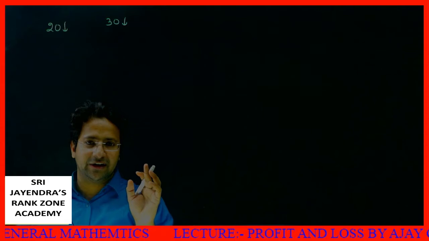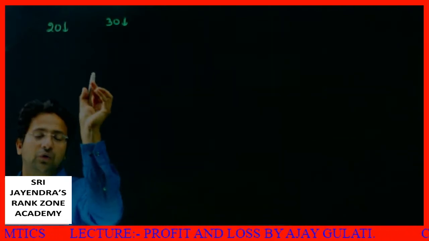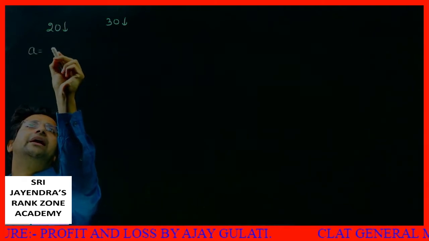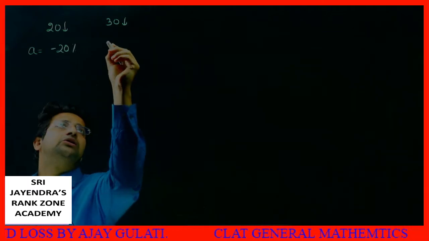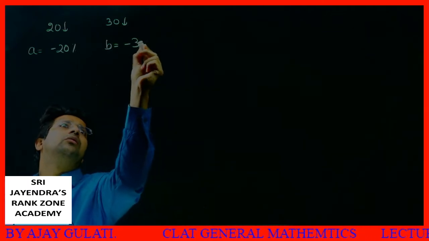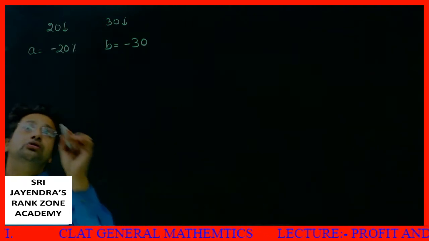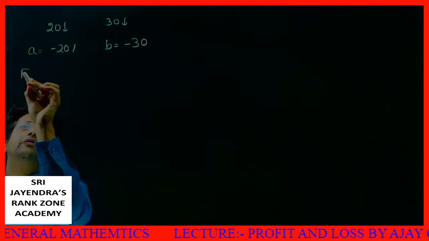I told you yesterday in the percentages concept, what is successive? Final change is successive. Discount is actually negative. So what is my first value? A is 20, I'll write it as minus 20%. B is 30 discount, so I'll write it as B is equal to minus 30. Clear to everyone? Yes, it is clear to everyone. So now if I need to find the final discount, what will it be?